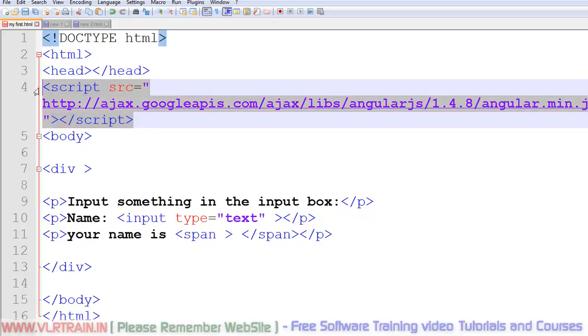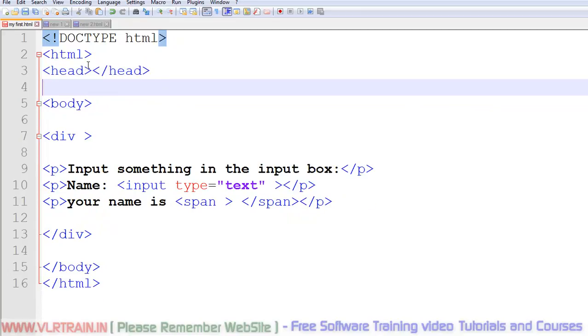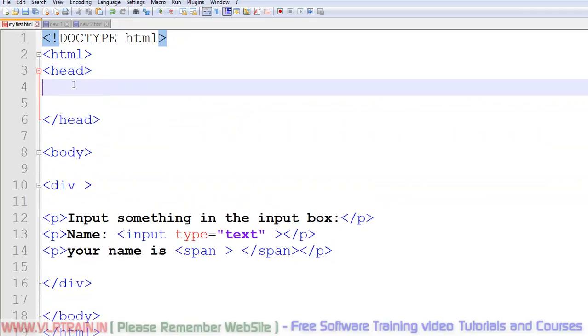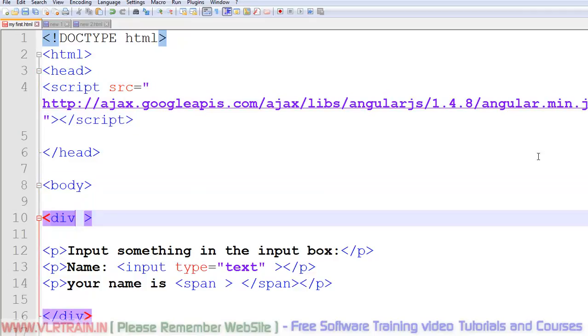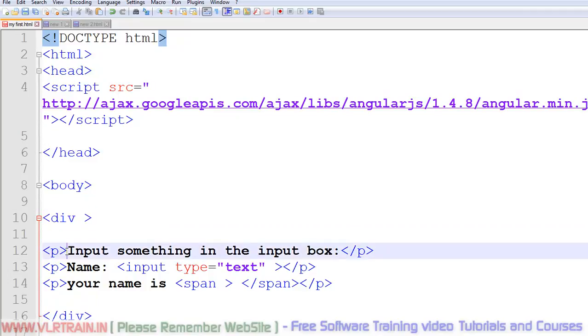In the head section, I am using the AngularJS framework. So script src equals Google CDN, and I close the script tag. After that, in the body, there is a div. Within the div, we take an input in the text.